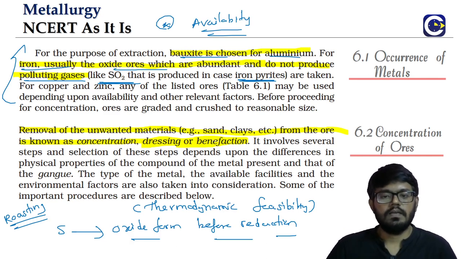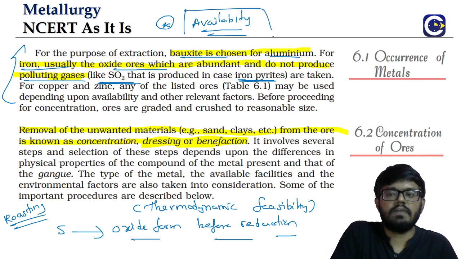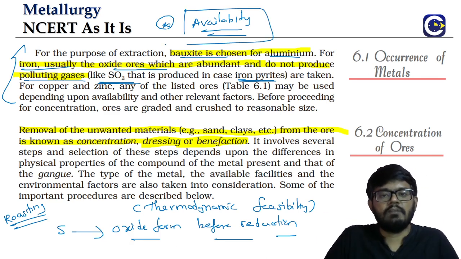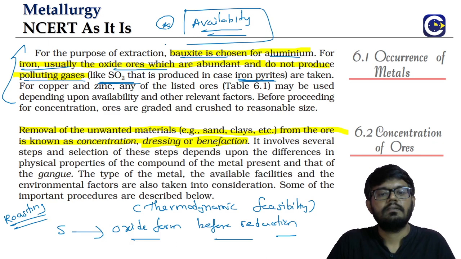But as I said, the important thing is availability. If only iron pyrites is available, we have to use it, that's it.